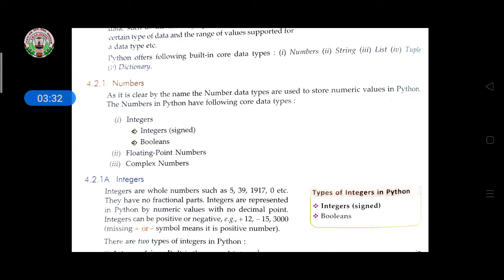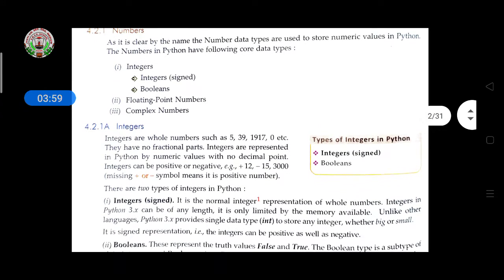As is clear by the name, the number data types are used to store numeric values in Python. The numbers in Python have the following core data types. So here the integer, which includes the sign, and the booleans are also integers. Then floating point numbers, and complex numbers. These are the different number data types in Python.